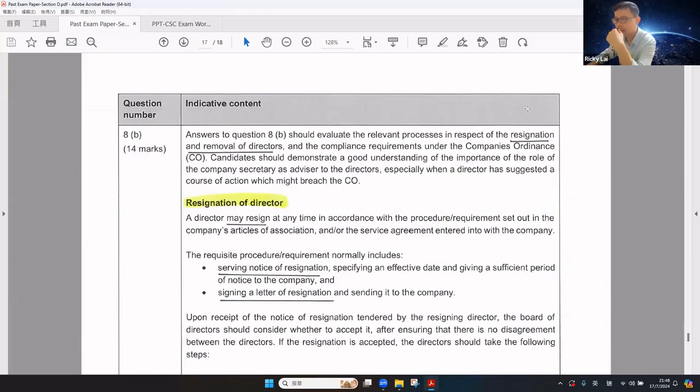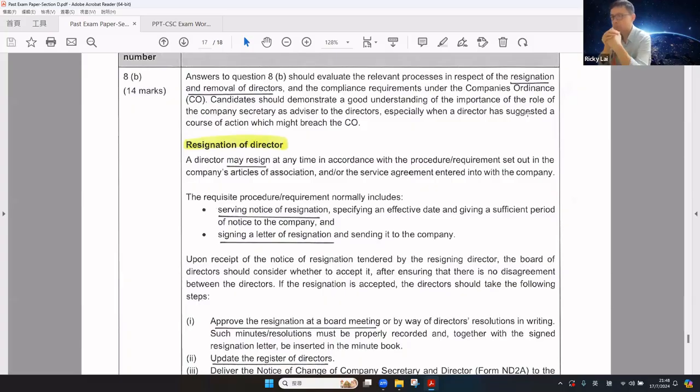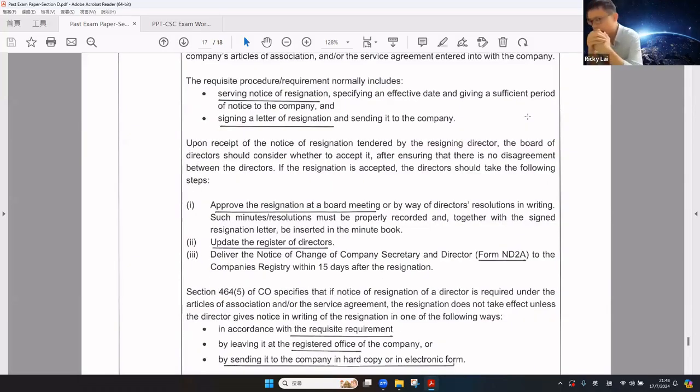Okay, now look at Part B. Regarding resignation of directors. The director may resign at any time according to the procedure and requirements set out in the company's articles, including that the resigning director should serve a notice of resignation, sign a letter of resignation and send it to the company. After receipt of the notice of resignation, the board of directors should consider: is there any disagreement between the directors?